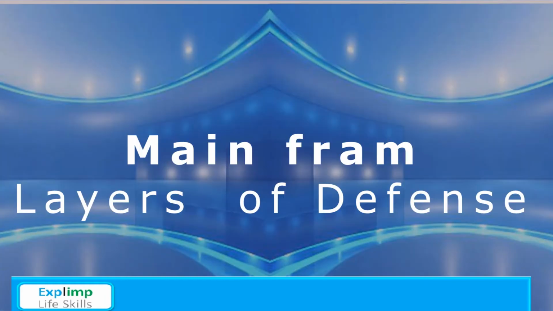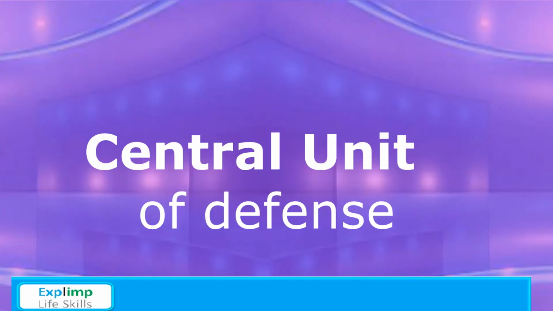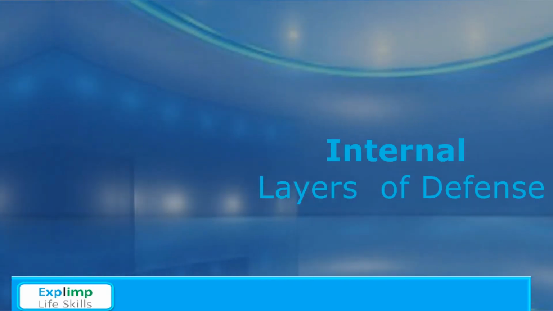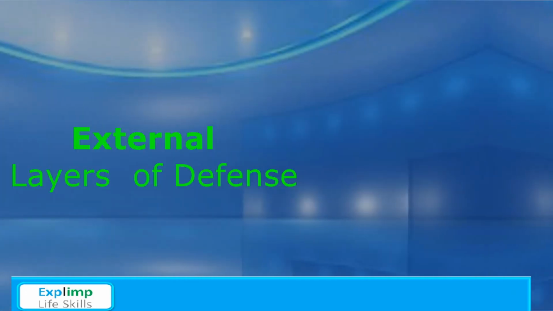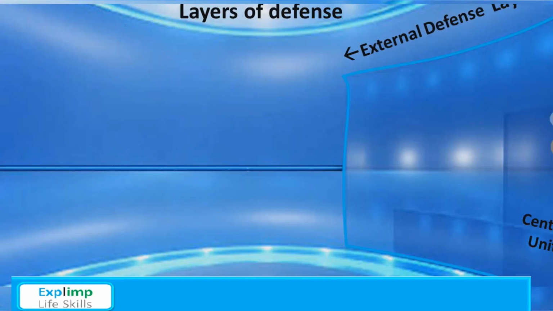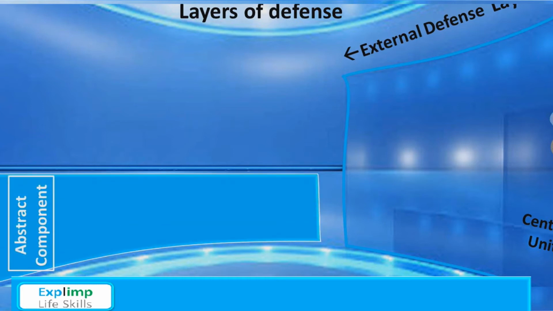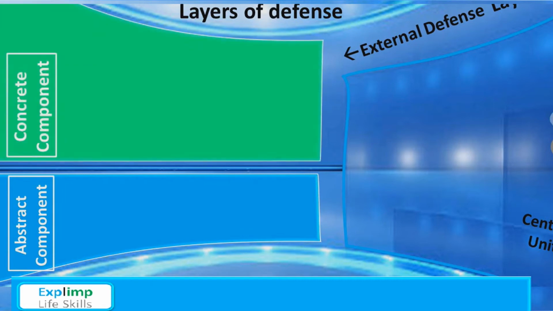This is our main frame for layers of defense. Here we will see central unit of defense. Here internal layers of defense. And today we will talk about external layers of defense. First, let's draw a line which will divide each layer into two components. The abstract component of the external layers and the concrete component of external defense layers.